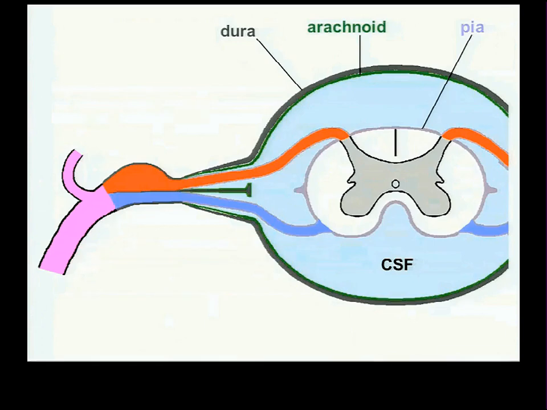And then once you pull the arachnoid back, if you haven't destroyed it because it's so delicate, you will see, if you're at the region of the spinal cord with the pia on it, these nerves, dorsal roots and ventral roots, pierce or push out in front of them dura and arachnoid. And then you will see, coming out of this dural sac, a sleeve of dura which envelops dorsal roots and ventral roots.